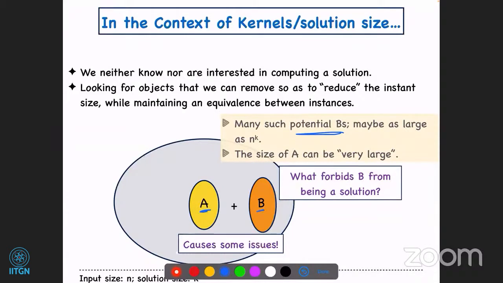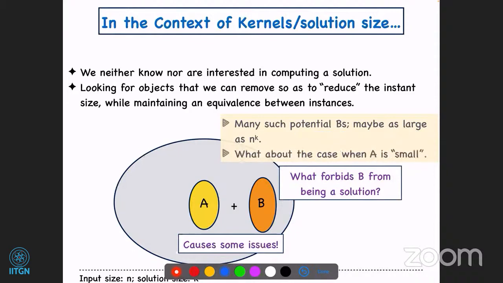Okay. So if you're trying to keep such an evidence A for every B, it may be very, very expensive. Particularly, look at the case when there are n to the k many B's. If your parameter is k, you cannot afford to keep one private A for every B, right? The second thing is that the size of A can itself be very large. Say the size of A is n by 2, for example. Then there is a problem, because if you are trying to preserve evidence that certain sets are not solutions, and even one such set has size n by 2, how do you keep it, right?